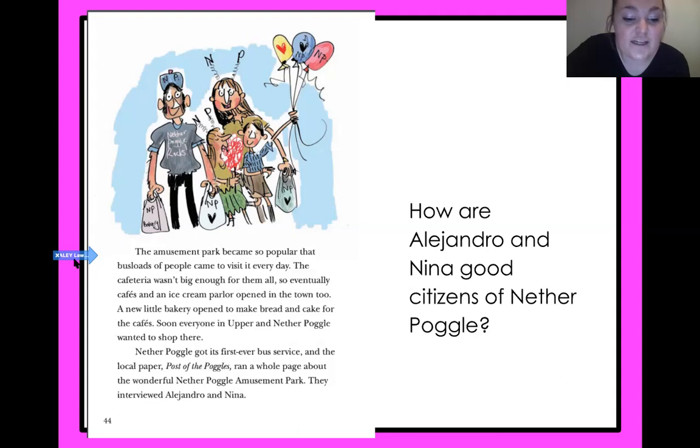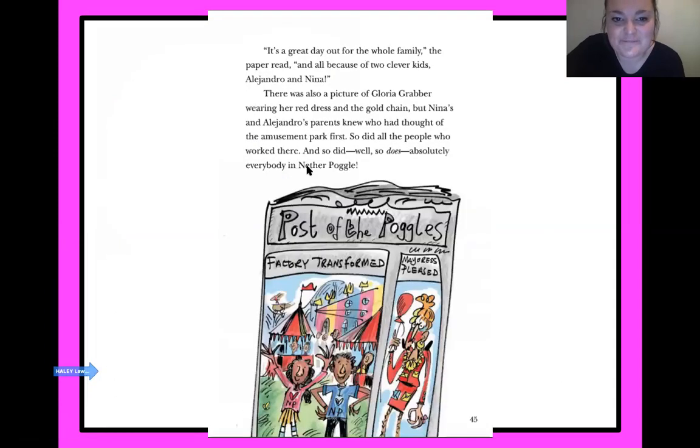Nether Poggle got its first ever bus service, and the local paper, Post of the Poggles, ran a whole page about the wonderful Nether Poggle amusement park. They interviewed Alejandro and Nina. It's a great day out for the whole family, the paper read, and all because of two clever kids, Alejandro and Nina. There was also a picture of Gloria Grabber wearing her red dress and the gold chain.